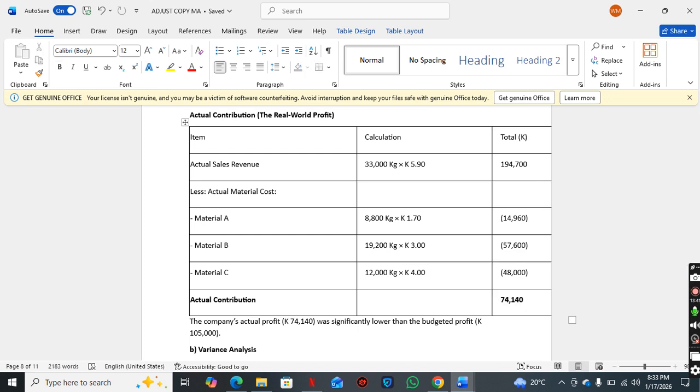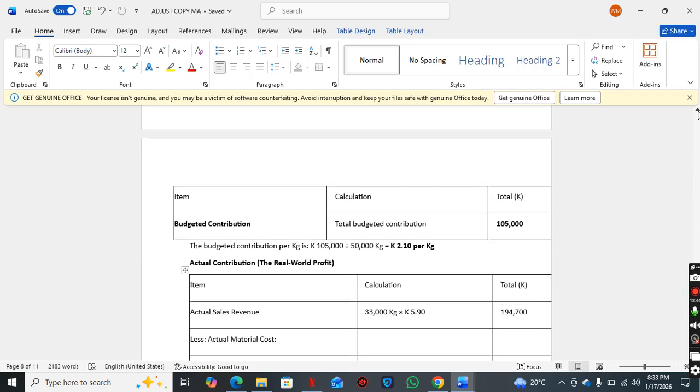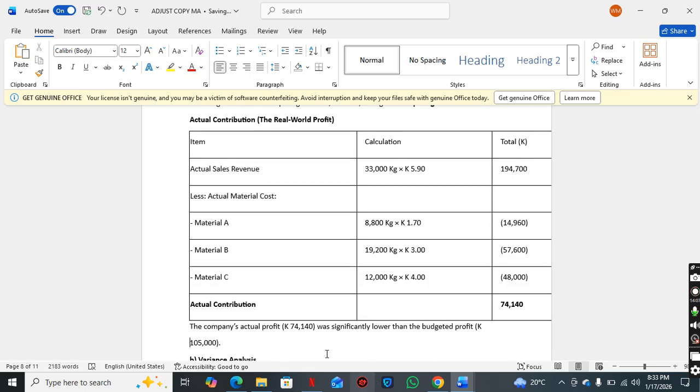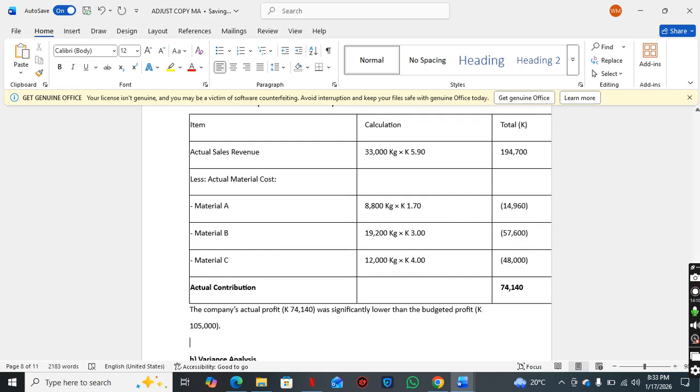Okay, so let's compare it to our budgeted one to see if we did better. We did worse. We budgeted 105,000 as our contribution, but our actual contribution was 74,140. Then our actual contribution per unit, per kg, basically, because our units are kgs.